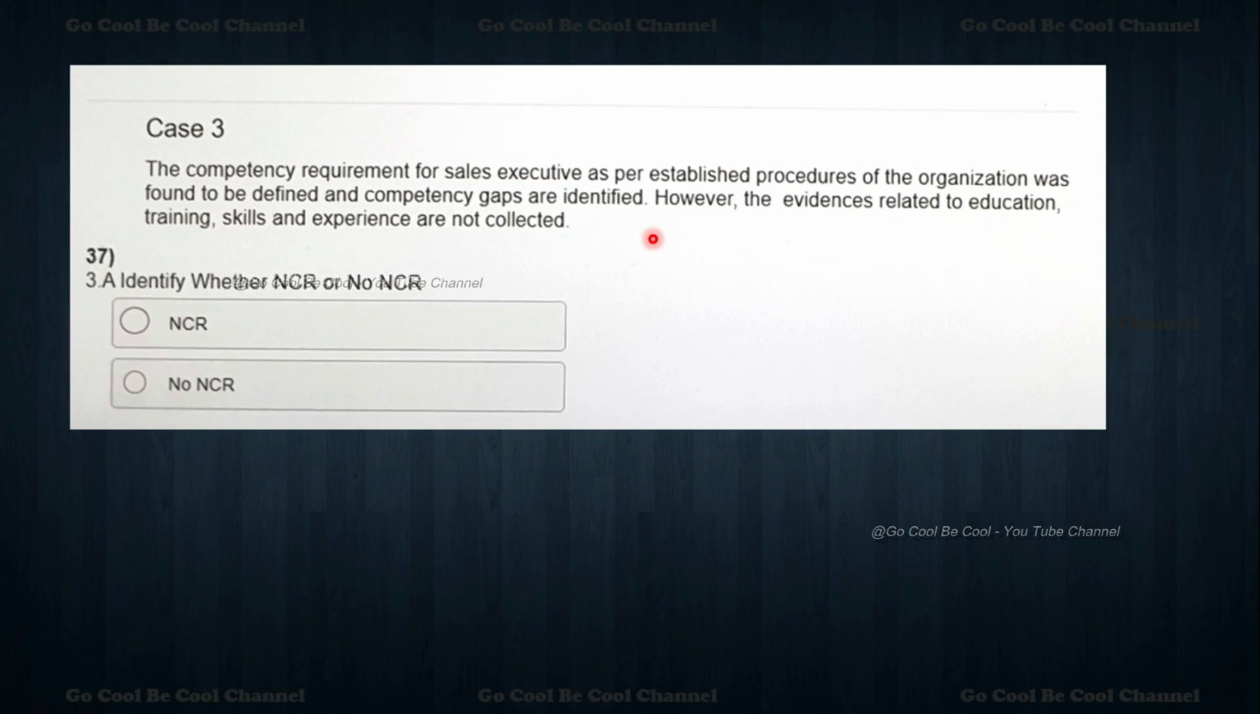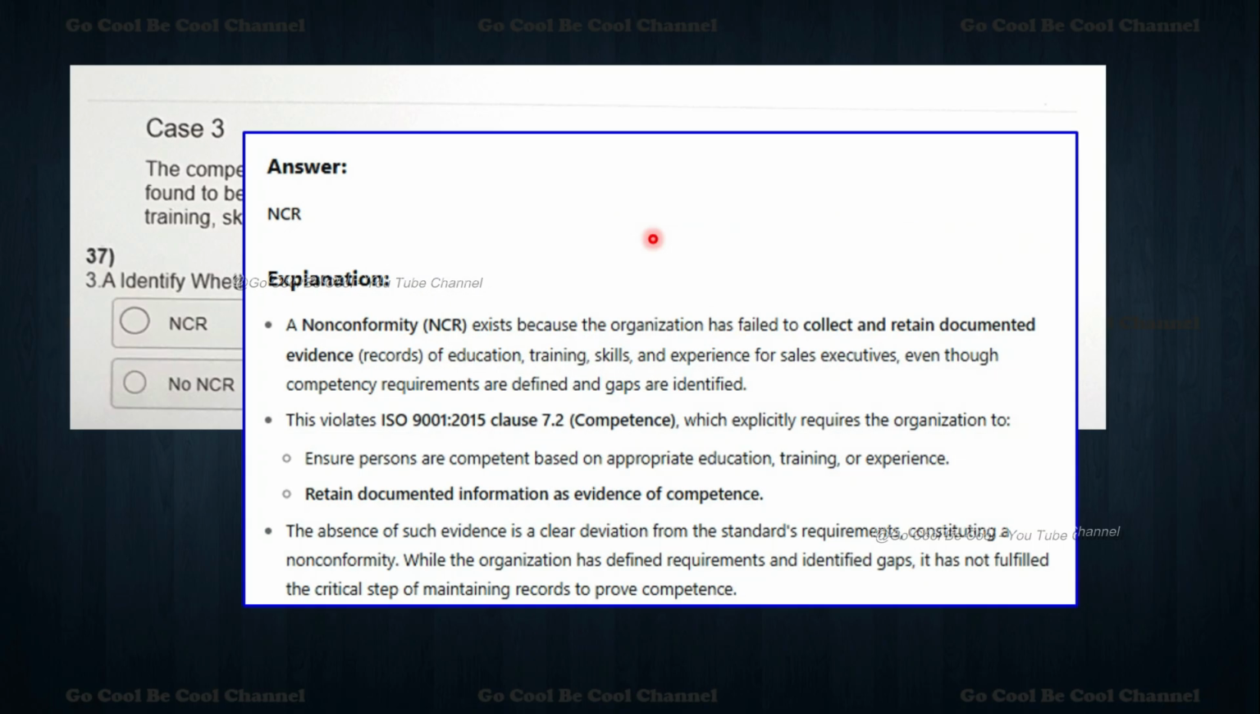So we have to identify whether it is NC or non-NC. The answer is NC. Here is the non-conformity: the NCR exists because the organization has failed to collect and retain documented evidence records of education, training, skills and experiences for sales executives, even though competency requirements are defined and the gaps are identified. So we can see here.